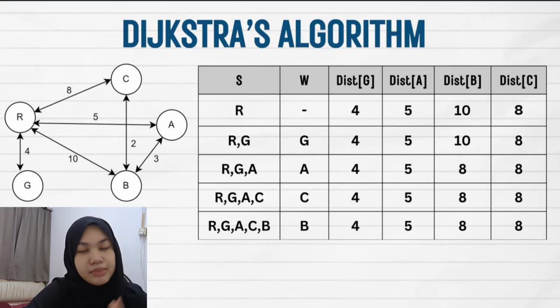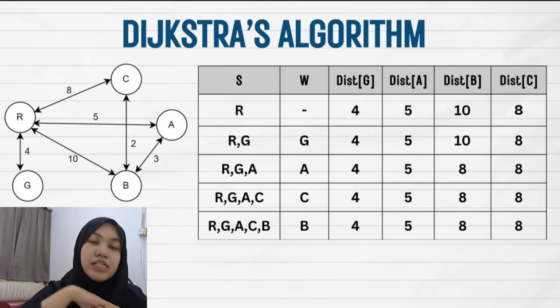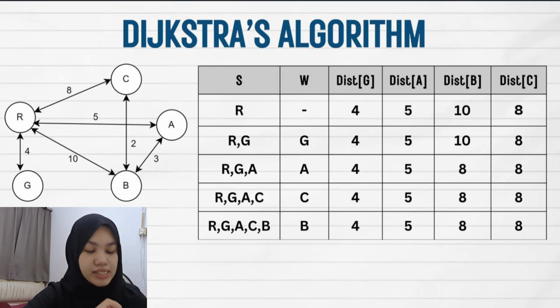So this is the table after we apply Dijkstra algorithm. Let me first explain the Dijkstra algorithm in two steps. First, we pick a vertex, call it W, that is not in S, and for which the distance from R to W is a minimum, and we add it to S. The second step is, for every vertex still not in S, we see whether the distance from vertex R to that vertex can be shortened by going through W. If so, we update the corresponding element of this. Here let me explain each of it.